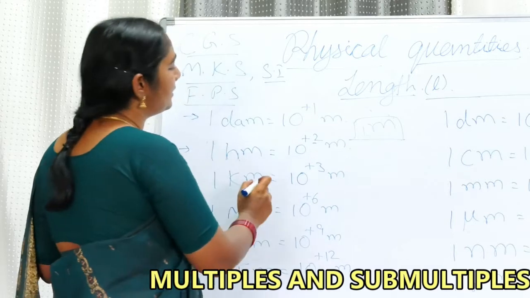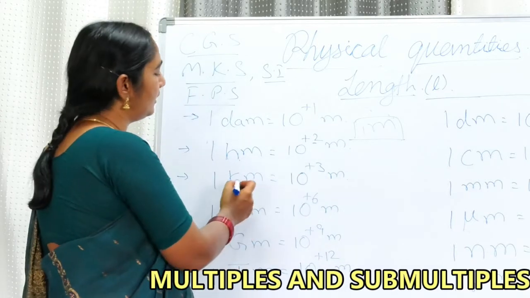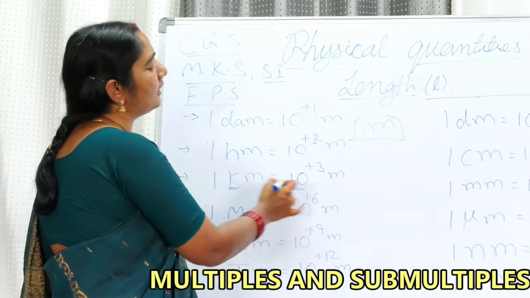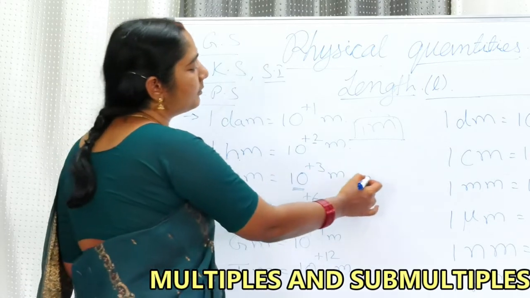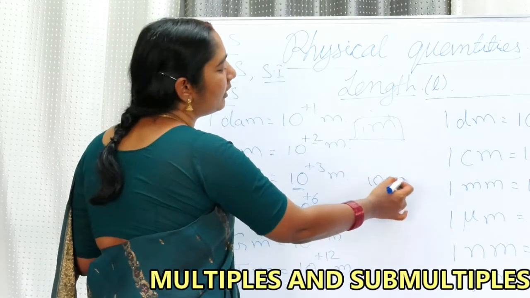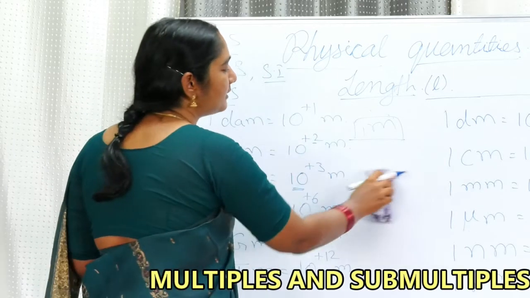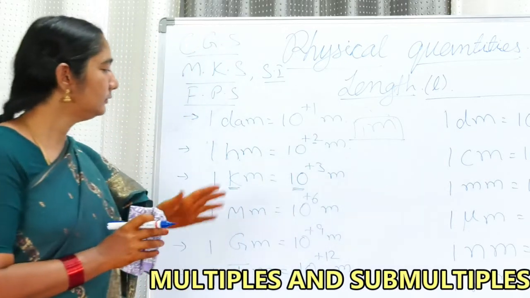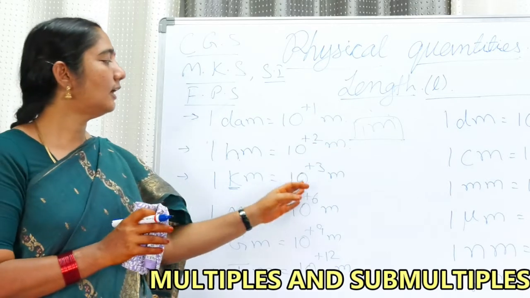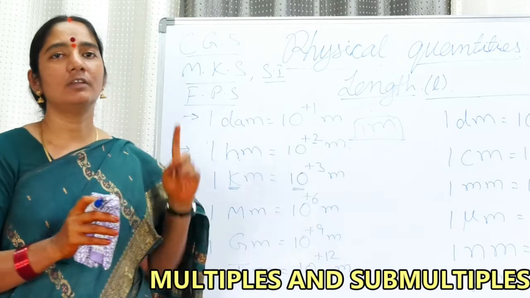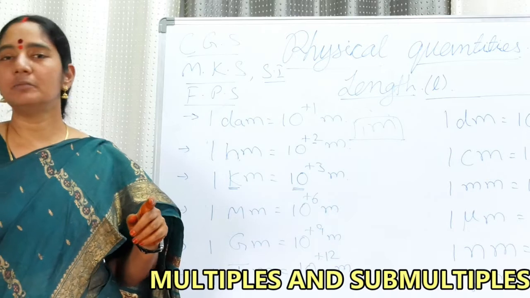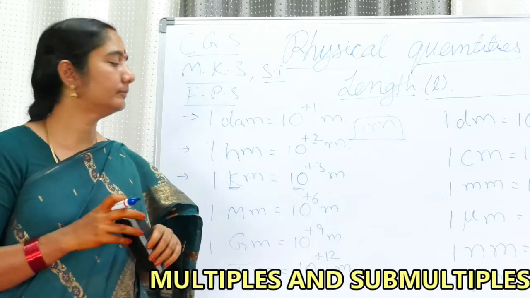Similarly, 1 kilometer. Kilo stands for 10 to the power of 3. So my dear friends, 10 to the power of 3 is nothing but 1 followed by 3 zeros, 1000. So 1 kilometer means 1000 meters. In 1 kilometer, 1000 meters are there.